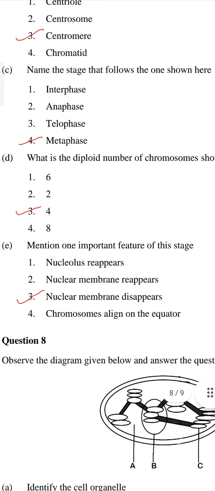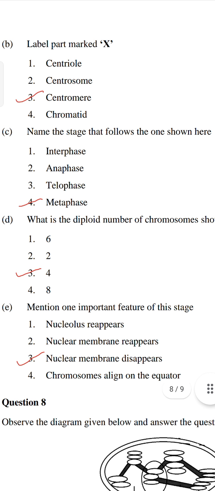Mention one important feature of this stage. Nucleolus reappears, it is of telophase. Nuclear membrane reappears, it is also of telophase. Nuclear membrane disappears, it is of prophase. And chromosomes align on the equator, it is of metaphase. So answer C is correct.